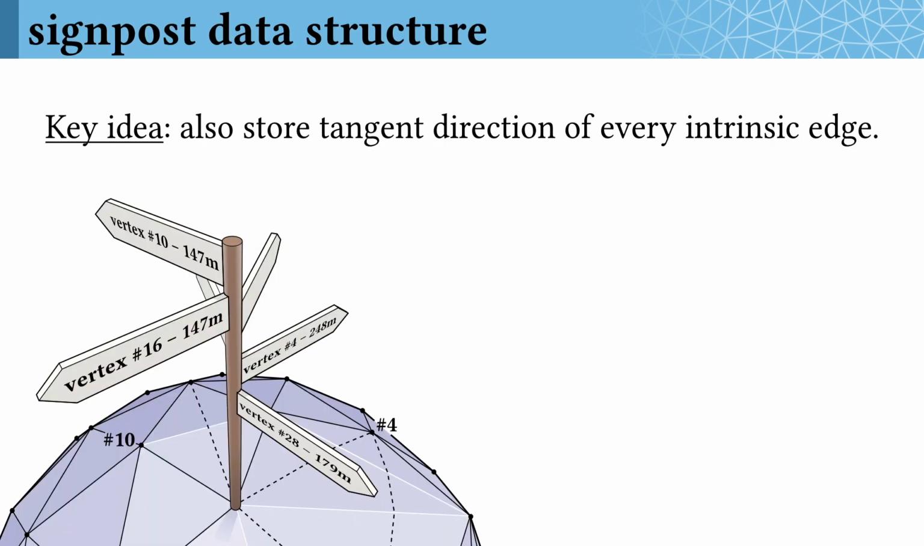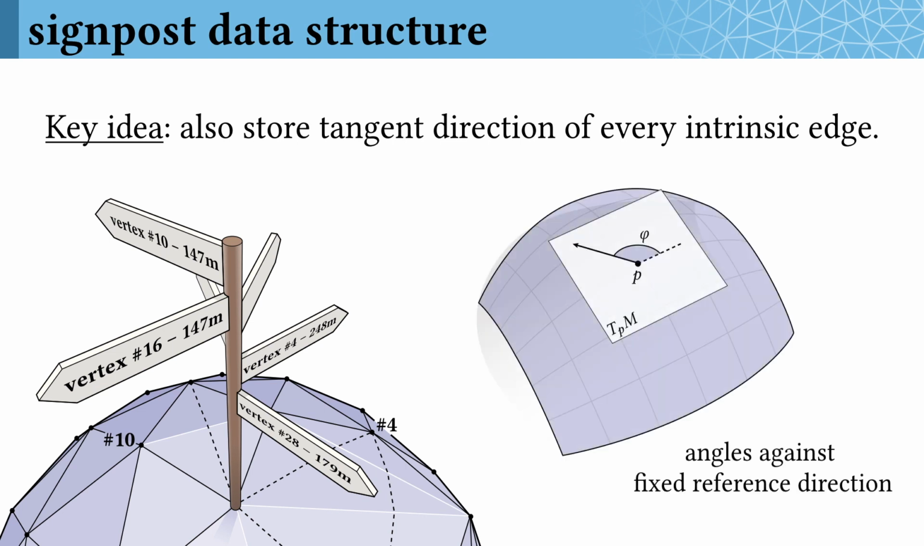The core idea of our data structure is very simple. We store not just the length of every intrinsic edge, but we augment this with the direction of every intrinsic edge from each endpoint. We call this data signposts, because for each edge, it tells you the direction and distance to walk in order to trace out an intrinsic edge across the surface. In particular, we store these angles in tangent space with respect to a fixed, arbitrary reference direction at each vertex.